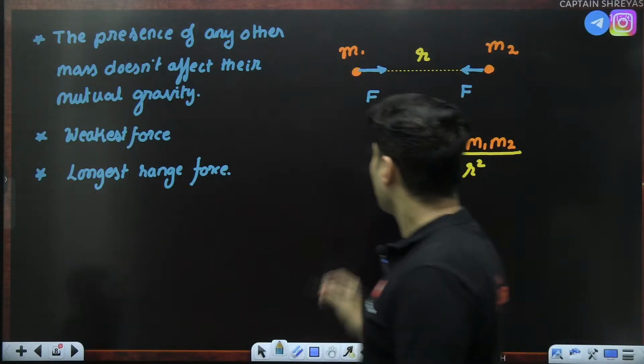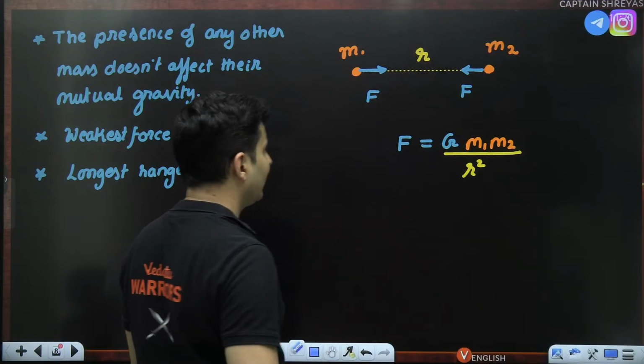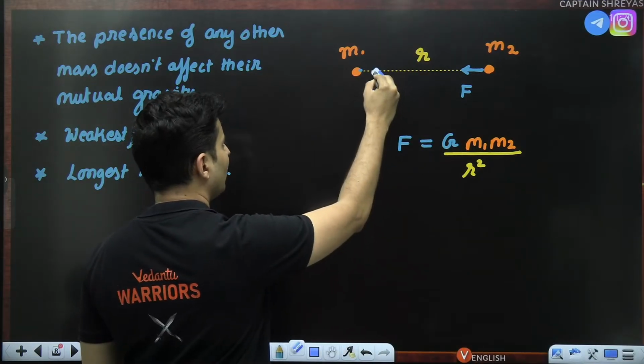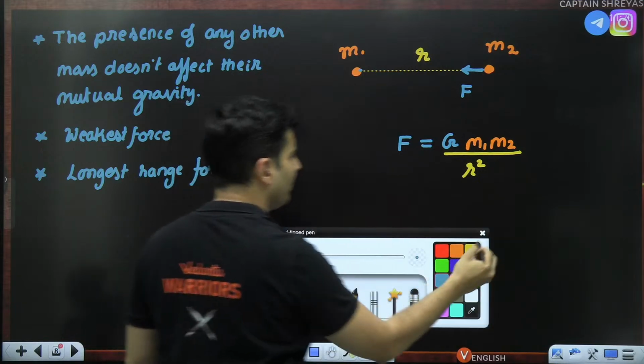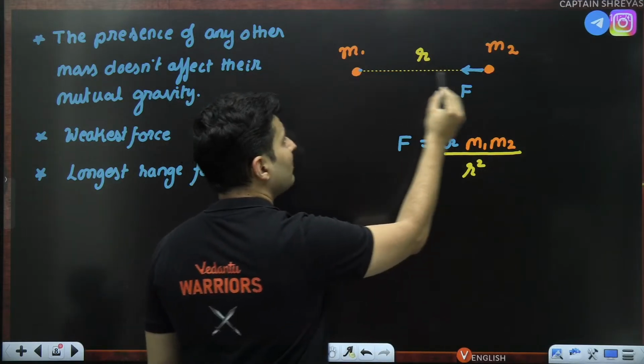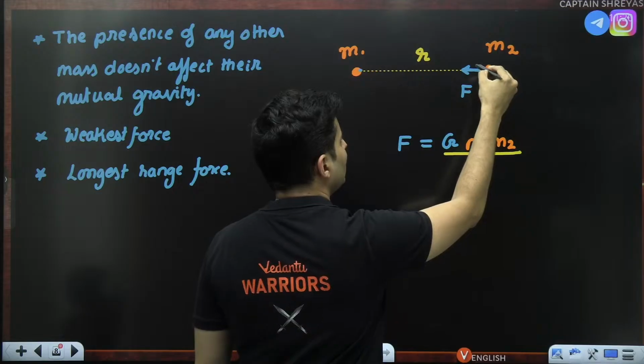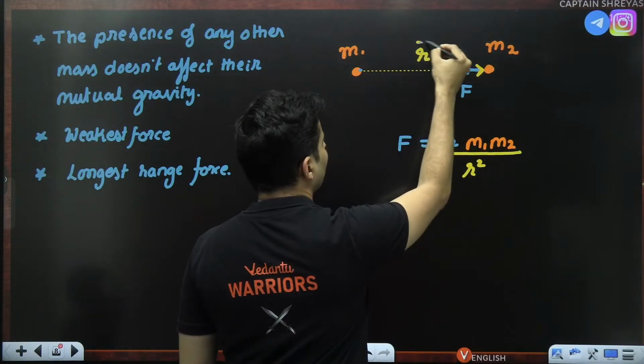No issues. Say for example, we want to write it in the vector form and we want to see what that formula will be. So say for example, with respect to mass 1, I am looking at mass number 2. This is the position vector.